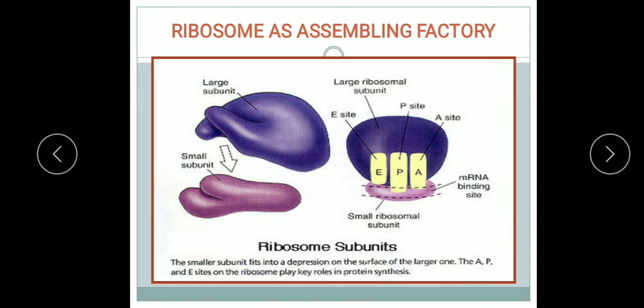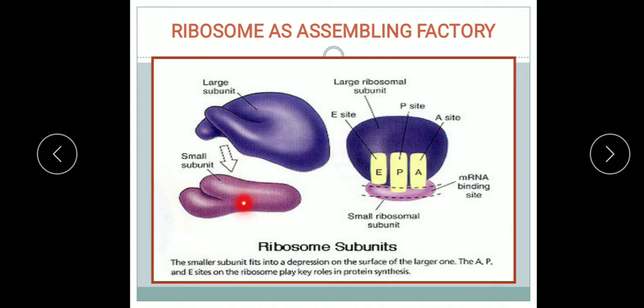Now here the translation commences at the ribosome, which acts as the assembling factory. So now the role of the ribosome comes. You know that the ribosome has 2 subunits, the larger subunit and the smaller subunit.